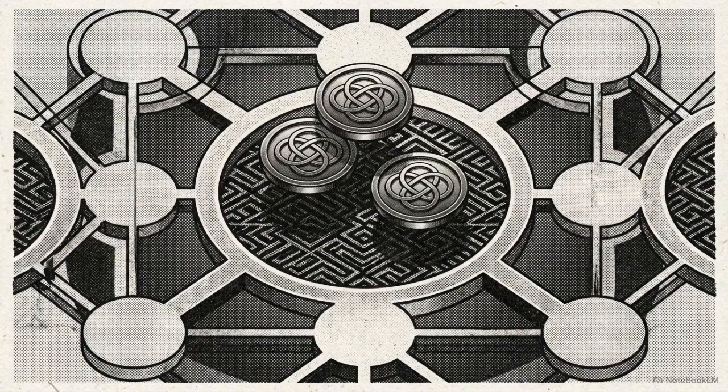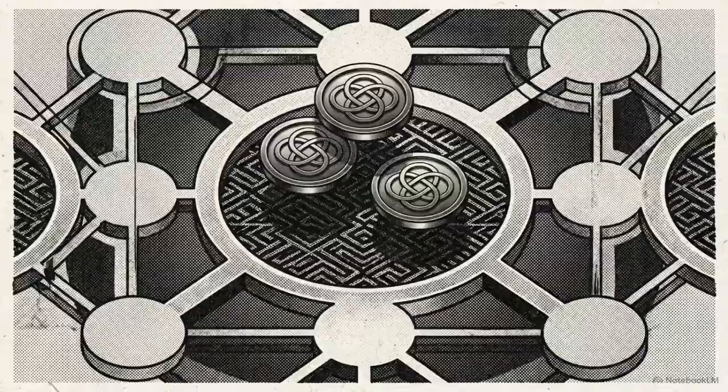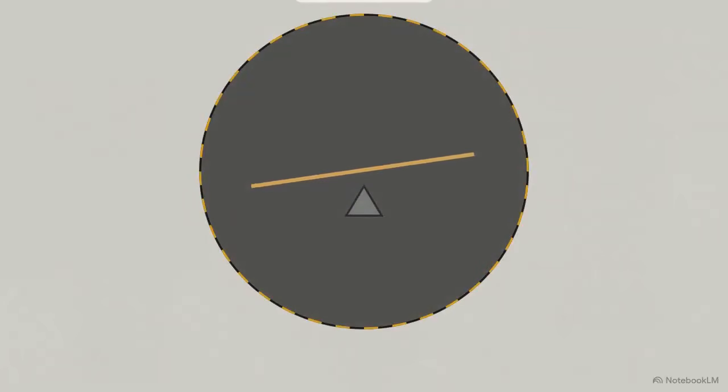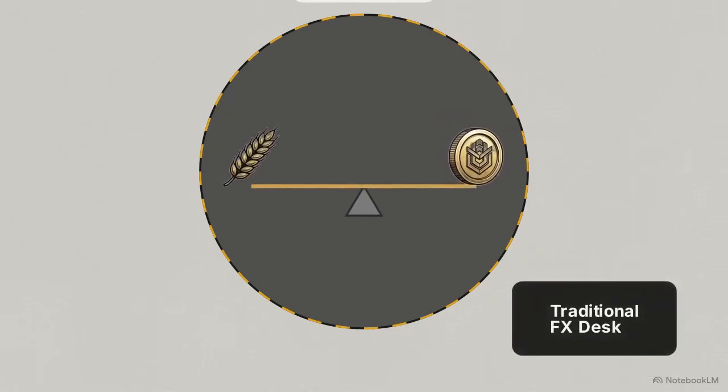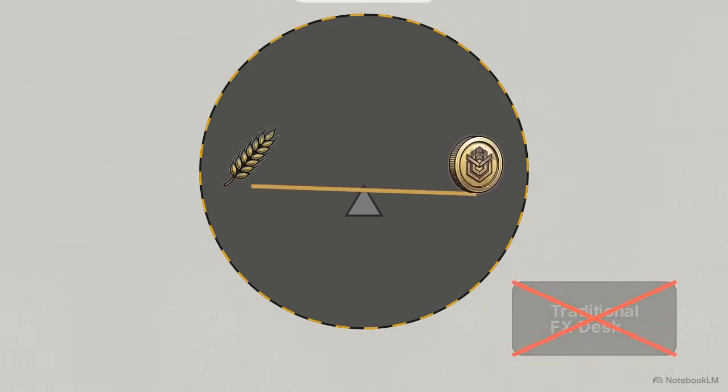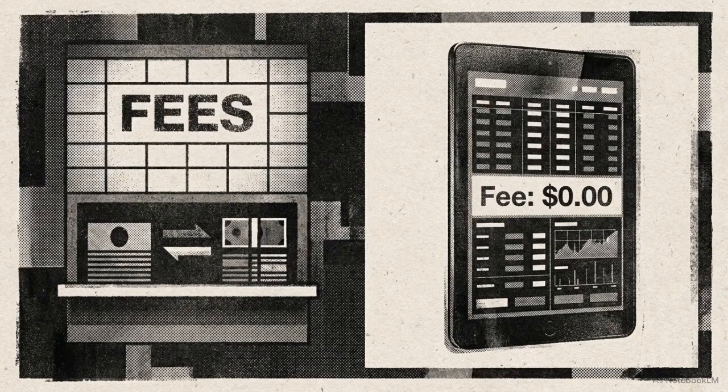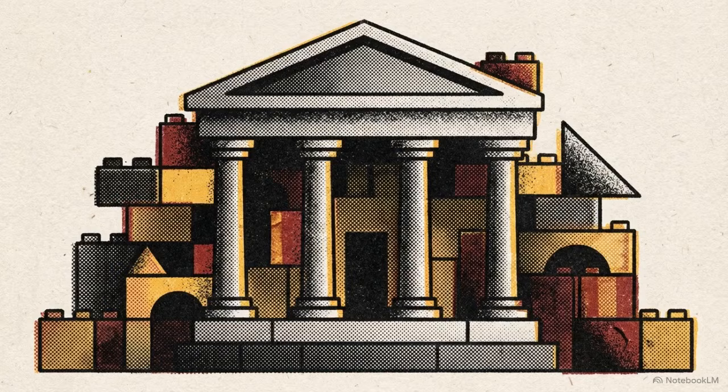These operate as automated market makers, or AMMs. An AMM automatically trades digital assets through liquidity pools, bypassing traditional matching. This circular pool shows local businesses trading tokenized grain directly against tokenized deposits, bypassing the FX desk entirely. This localized trade eliminates the high fees and settlement delays inherent to centralized currency exchange. By treating deposits as programmable building blocks, legacy banks can deploy these advanced financial tools with near zero marginal operational cost.